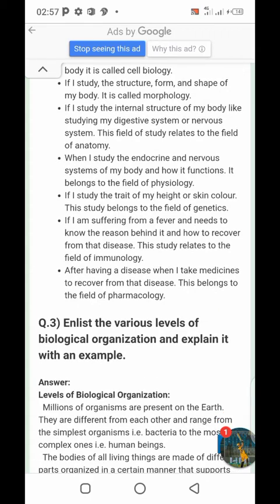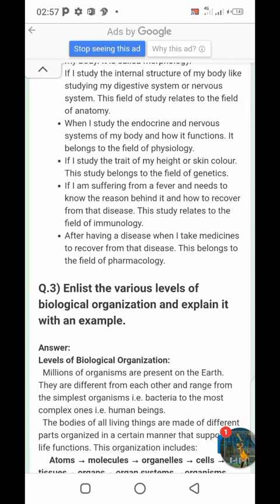If I am suffering from a fever and need to know the reason behind it and how to recover from that disease, this study relates to the field of immunology. Immunology is simply the study of the immune system. After having a disease, when I take medicine to recover from that disease, this belongs to the field of pharmacology. Pharmacology is the scientific study of drugs.